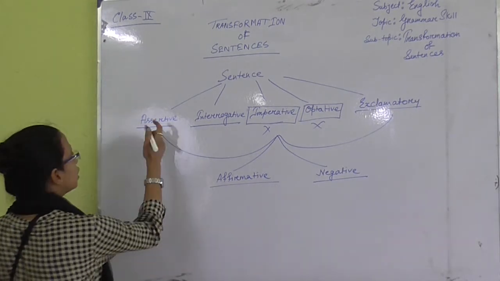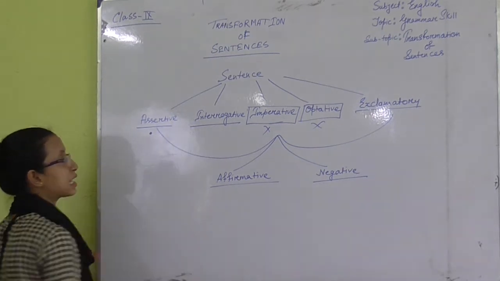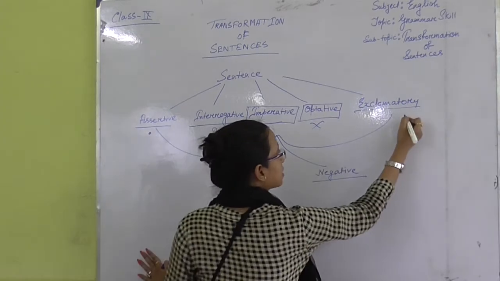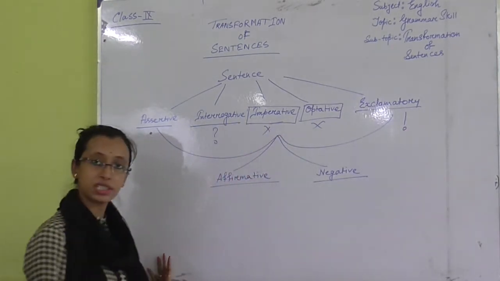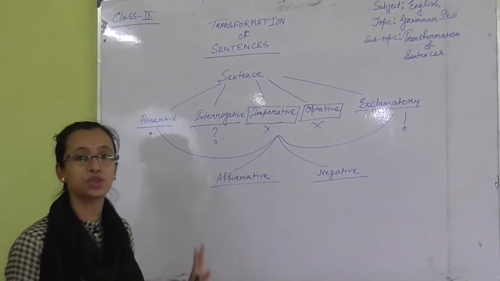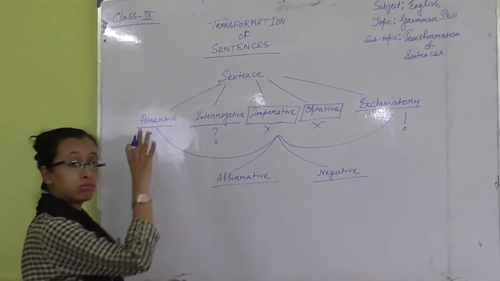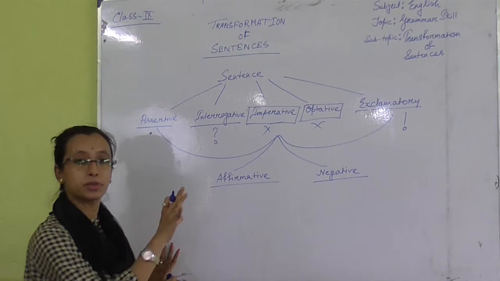Now let's know the punctuation. We all know assertive means full stop, interrogative means question mark, and exclamatory means exclamation sign. These are the punctuation marks. We also need to know the punctuation. So these are the kinds of sentences.